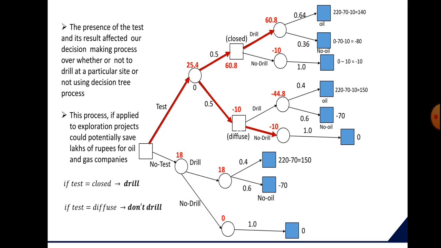So we'll be choosing this path of test, and from this testing path, if our testing result is closed, then we'll be drilling, and if the testing pattern is diffused, then we'll not be drilling the reservoir. So these are the two best paths based on our result. Now the closed and diffused outcomes are probabilistic, so that is not under our control. But using this, we can find out these values.